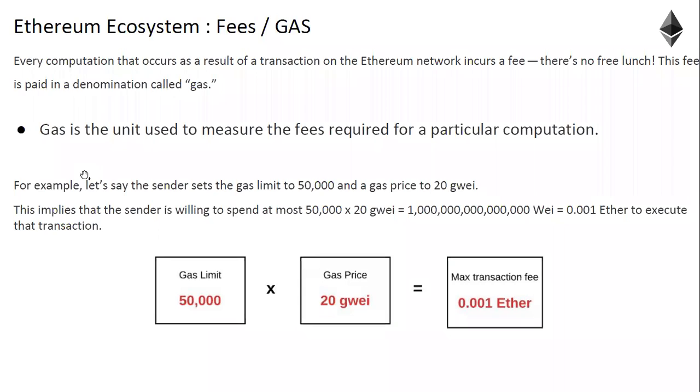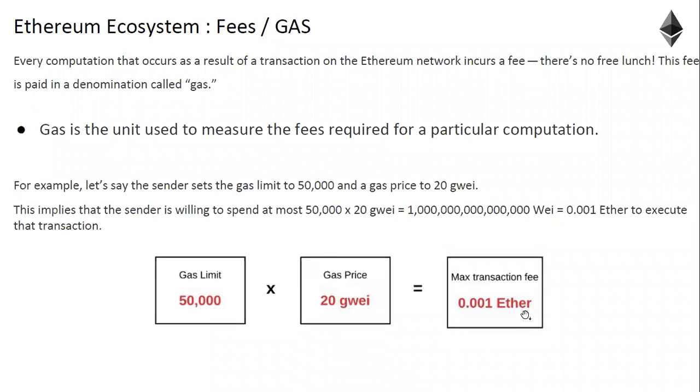So this fee is paid in a denomination called gas, and gas is the unit used to measure the fees required for a particular computation. There is a mathematical formula used to calculate the transaction fee in Ethereum. The transaction fee, of course, will be in Ether only.